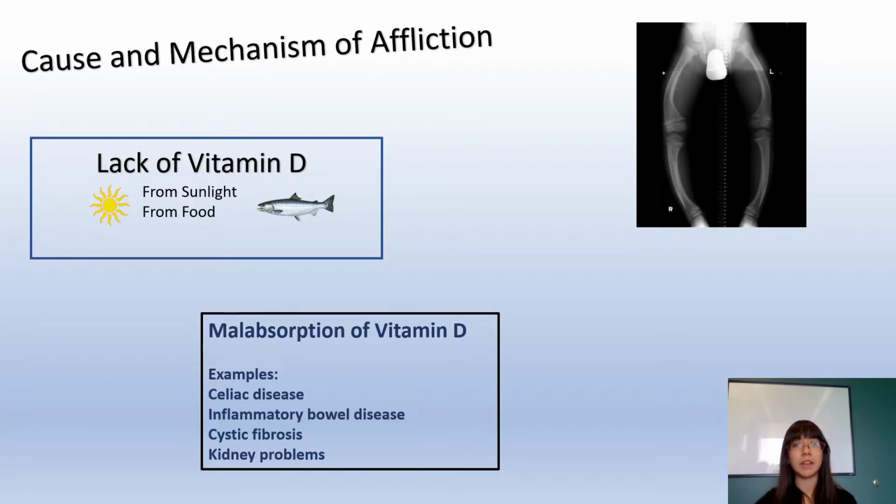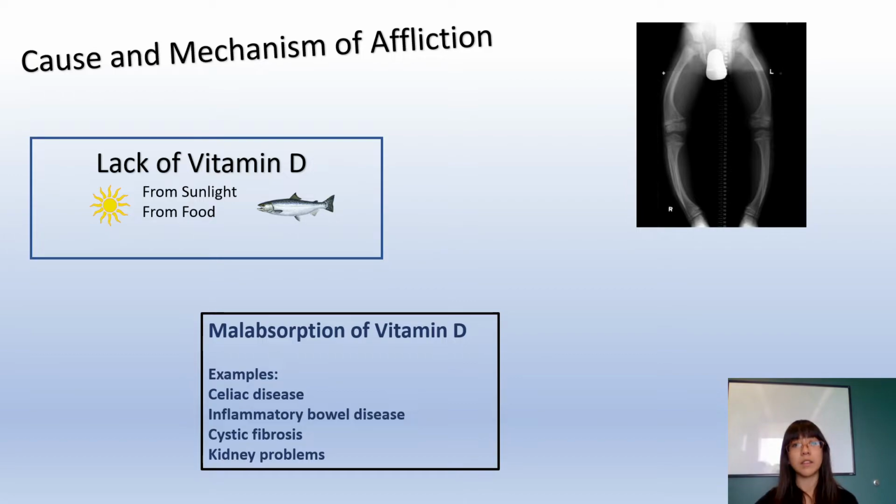Lack of vitamin D. Children who do not get enough vitamin D from sunlight and food can develop a deficiency. Your skin produces vitamin D when it is exposed to sunlight, but children in developed countries tend to spend less time outdoors. They're also more likely to use sunscreen, which blocks the rays that trigger the skin's production of vitamin D. Vitamin D can be found in foods such as fish oils, fatty fish, and egg yolks. And vitamin D has been added to some foods such as milk, cereal, and some fruit juices.